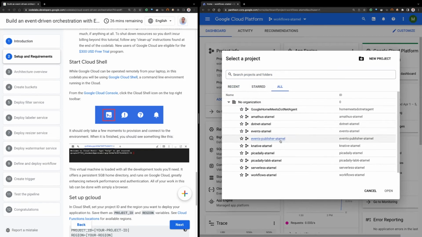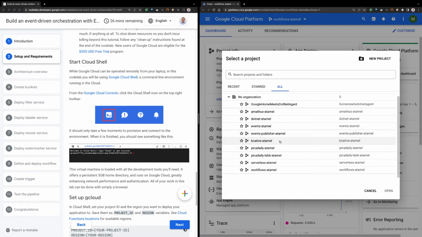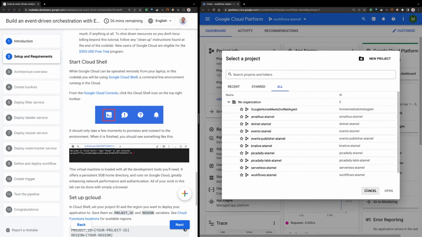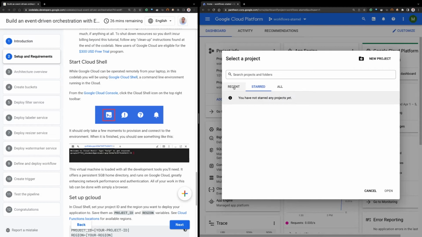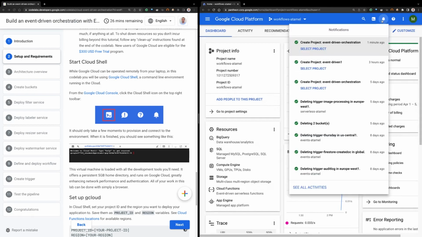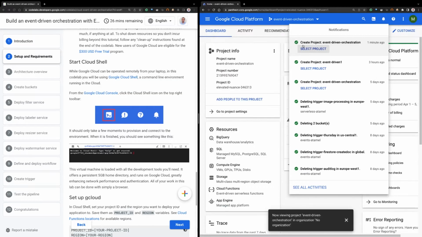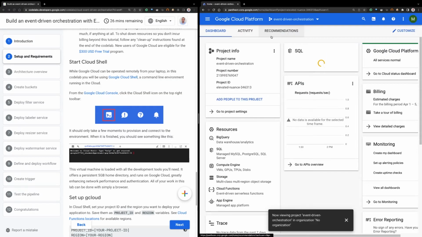Select all. I think the project is created, but let's go here and select project. Okay, now I'm in the right project. That's why it's important to make sure that you are in the right project. You can see that I'm in the event-driven orchestration project, and it's just recently created.